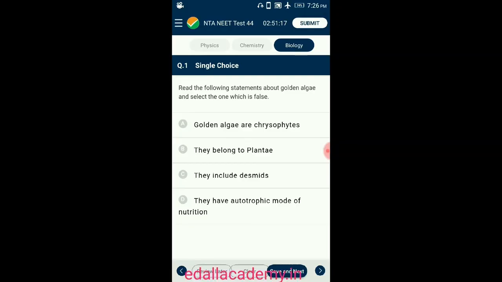Question number 1. Read the following statements about golden algae and select the one which is false. Chrysophytes include diatoms and golden algae. They are found in freshwater as well as marine environments. They are unicellular and eukaryotic and are included under the kingdom Protista. They are photosynthetic and can produce their own food material. So the answer for this question is option B. They belong to Plantae. So that is a wrong statement.